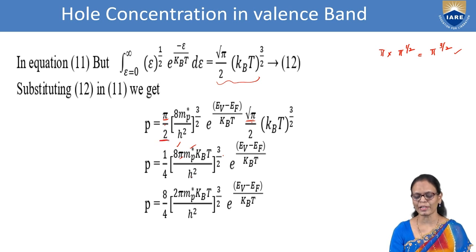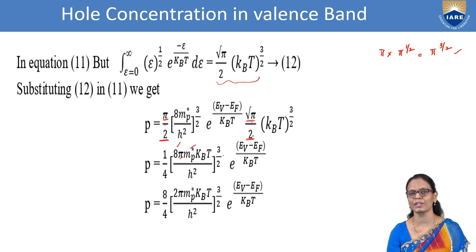In the denominator, you have a 2 here and a 2 here, so 2 into 2 gives us 4. So 1 by 4, (8 pi mp kBT by h square) power 3 by 2 into e power (EV minus EF) by kBT. Now I can take out 1, 2 common.